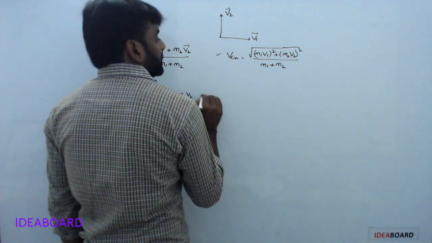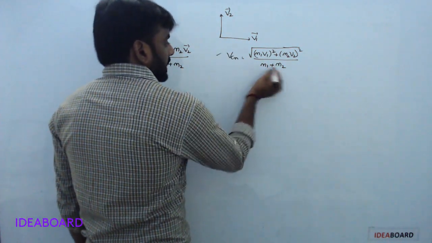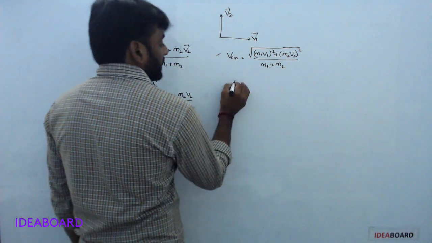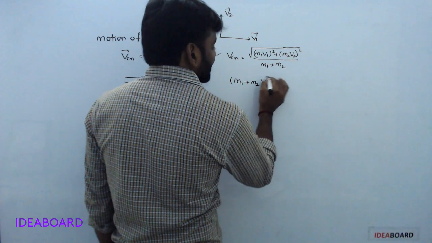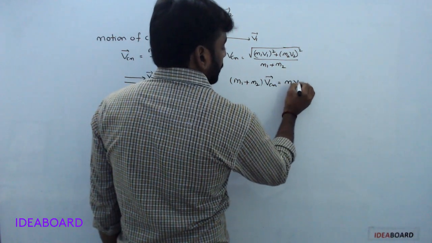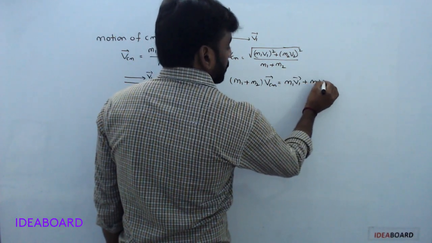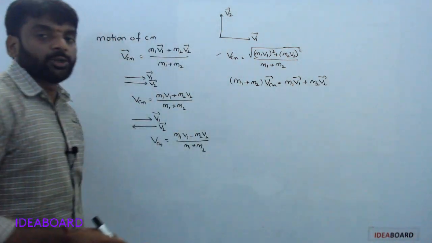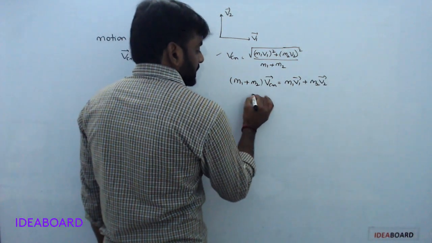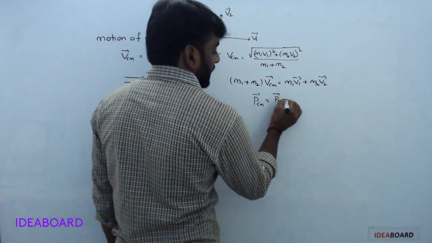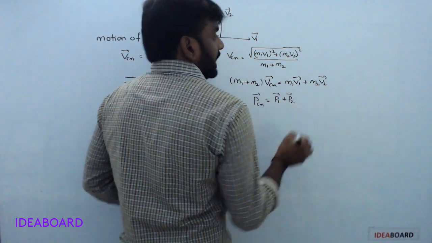So m1 plus m2 into vcm bar is equal to m1 v1 bar plus m2 v2 bar. Mass into velocity is nothing but linear momentum, so this is p1 bar plus p2 bar.